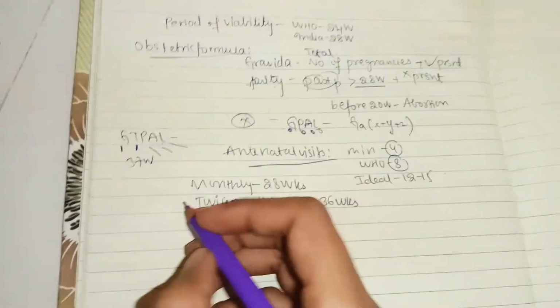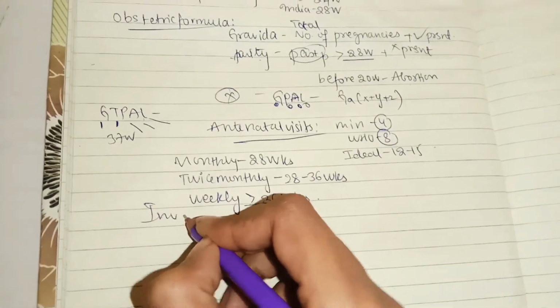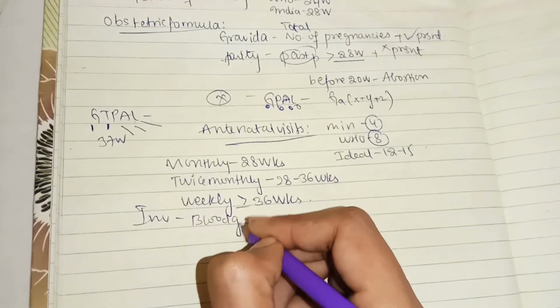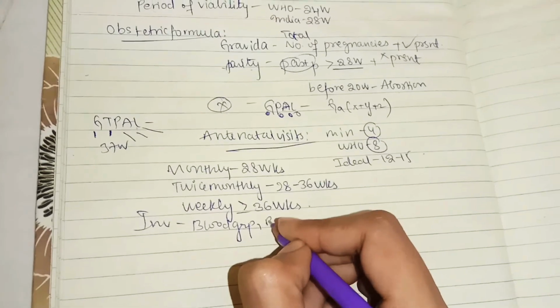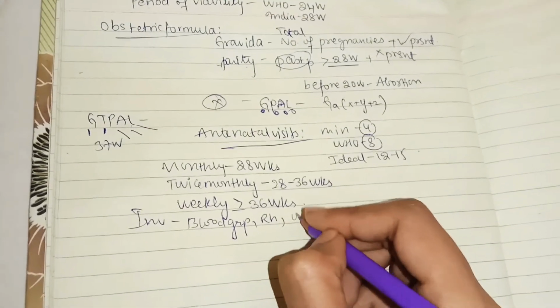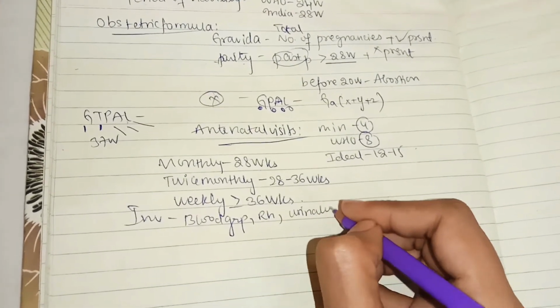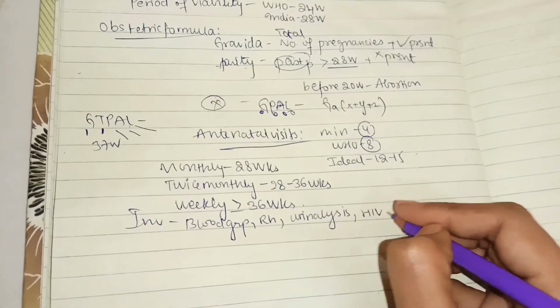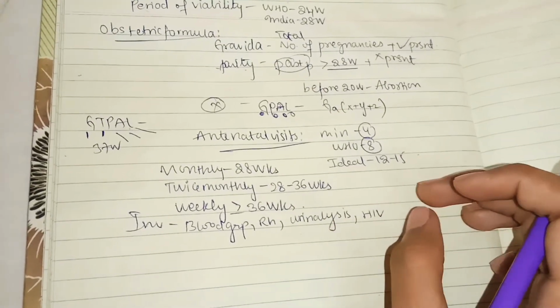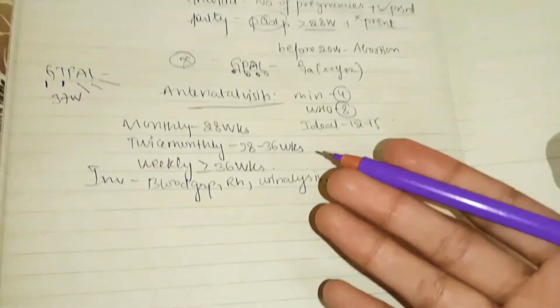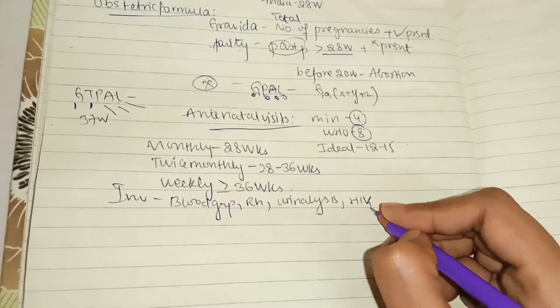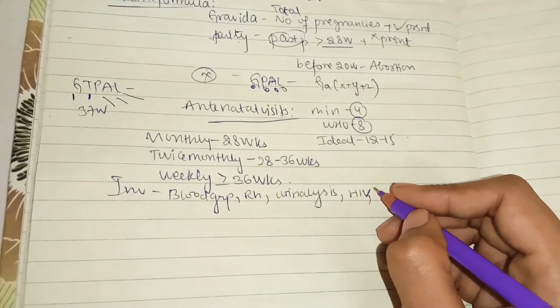So what are the investigations? So now we are going to the doctor. What investigations is she going to do? The investigations are, especially, the blood group, and you will also check the Rh incompatibility, and you will do the urine analysis using the dipstick method, and you will do the HIV test. They will say it's mandatory, but if they are not interested in doing this, then you can also leave it, it's okay.